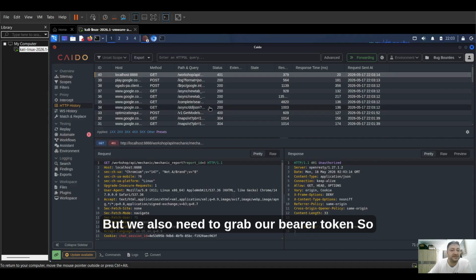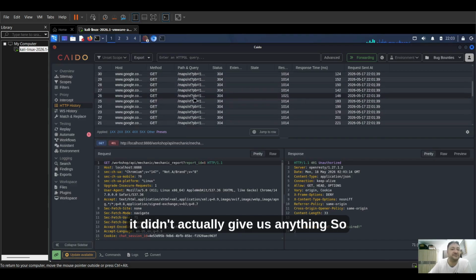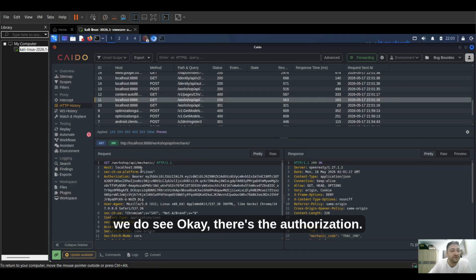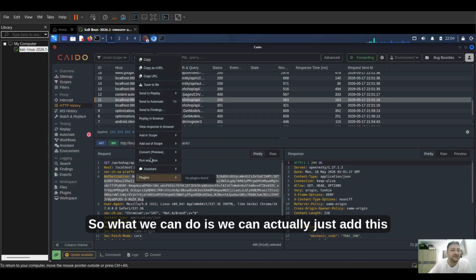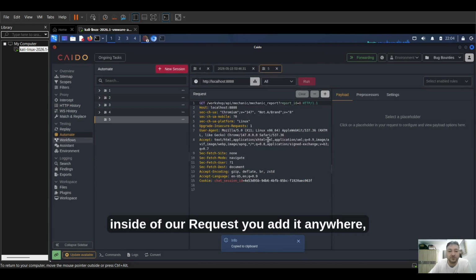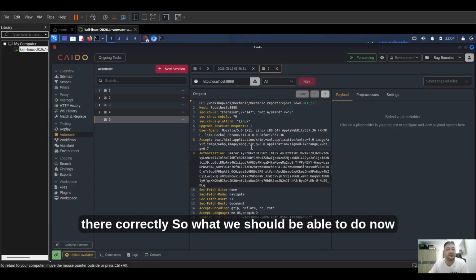But we also need to grab our bearer token. For some reason, when we did this, it didn't give us anything. If we go back to our original endpoint, we do see the authorization. So we can just add this inside of our request. You can add it anywhere, it doesn't really matter, as long as it's in there correctly.